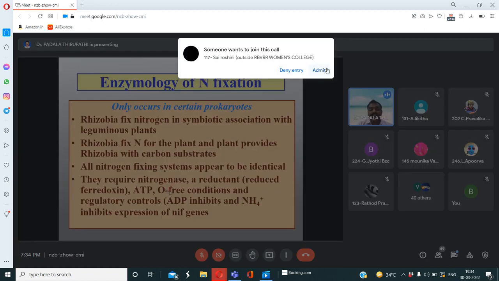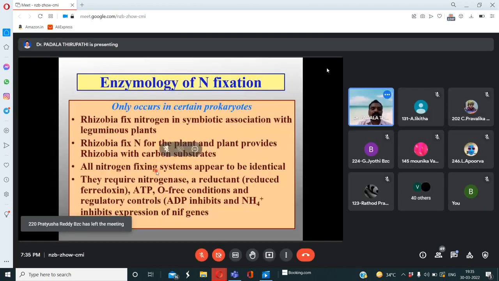So oxygen-free conditions in the environment are mandatory. Of NIF genes. NIF genes means nitrogen fixation genes. What are NIF genes, my dear friends? Nitrogen fixation genes.